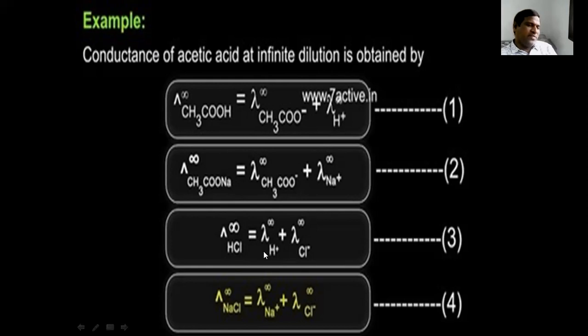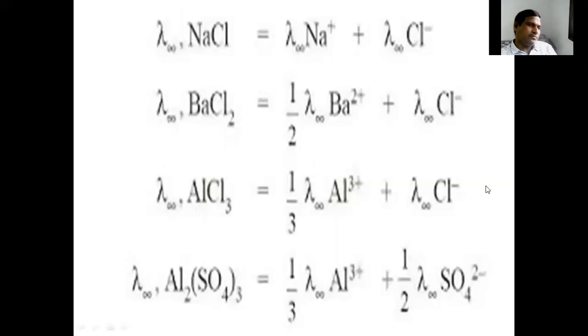What is lambda infinity of HCl? It is lambda H plus plus lambda Cl minus. Similarly lambda infinity of NaCl is lambda Na plus plus lambda Cl minus, and you can write the same for barium chloride, aluminum chloride, and aluminum sulfate. These are the examples for Kohlrausch law.